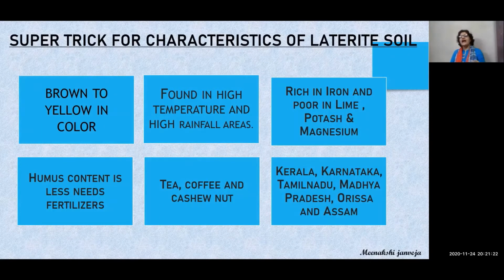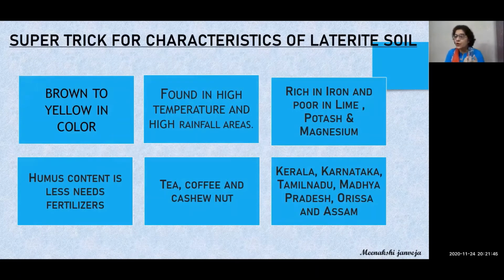एक सुपर ट्रिक है, आप 6 पॉइंट्स लर्न कीजिए और आप 5 on 5 marks you can get it very easily. As I have given the trick for all kinds of soil, the same I have prepared for laterite soil. So first हम सबसे पहले इसके कलर की बात करेंगे. It is brown to yellow in color. Where is it found? It is found in the high temperature and high rainfall areas.